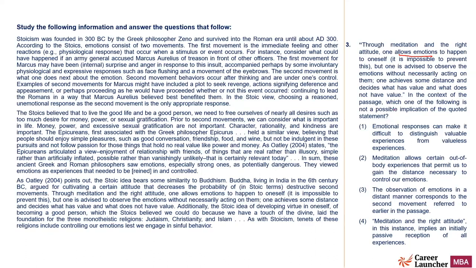So quoted statement says that through meditation and the right attitude, you allow emotions to happen to yourself. That is unavoidable. Emotions will come, but through meditation and right attitude, you can distance yourself from the emotions and decide what kind of emotions have value for you and what do not have any value for you, right? So here the distance means a detached kind of distance and not the geographical distance.